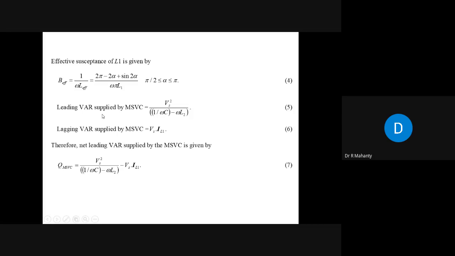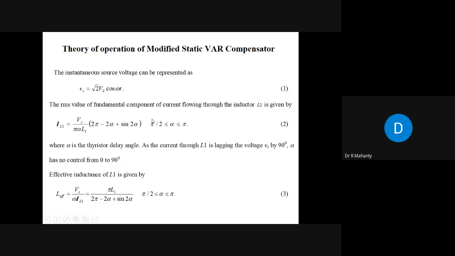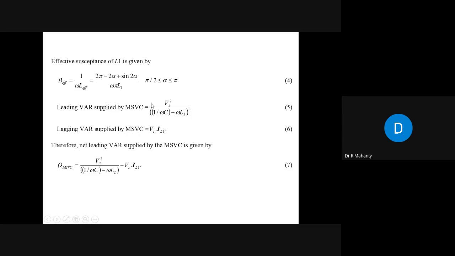Therefore, the leading VAR supplied by this, which we have named the modified static VAR compensator, MSVC, is this. The lagging VAR supplied by MSVC is this. Therefore, the net VAR supplied by this is equal to this minus this one. Finally, the larger the capacitor size, the higher will be the value of this, which results in a higher power rating of MSVC. The lagging VAR of the system load is given by QL is equal to this, where phi is the power factor angle.